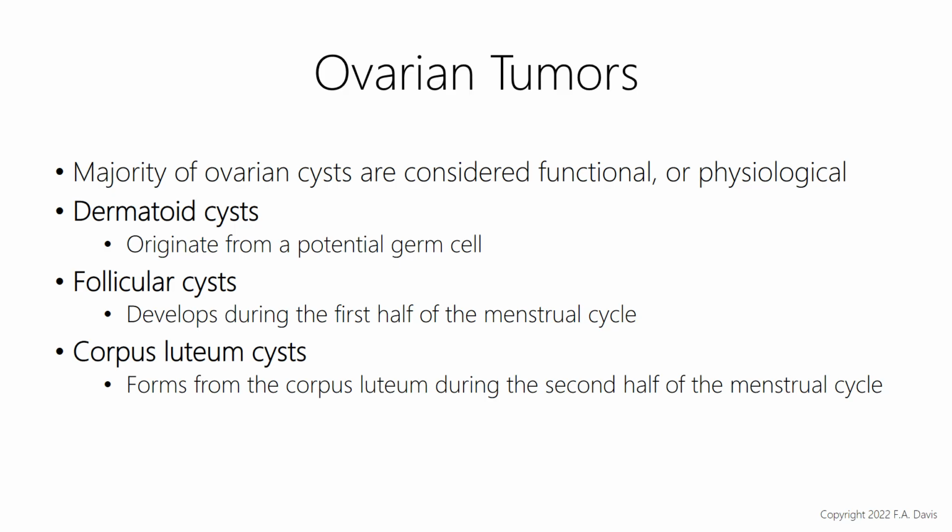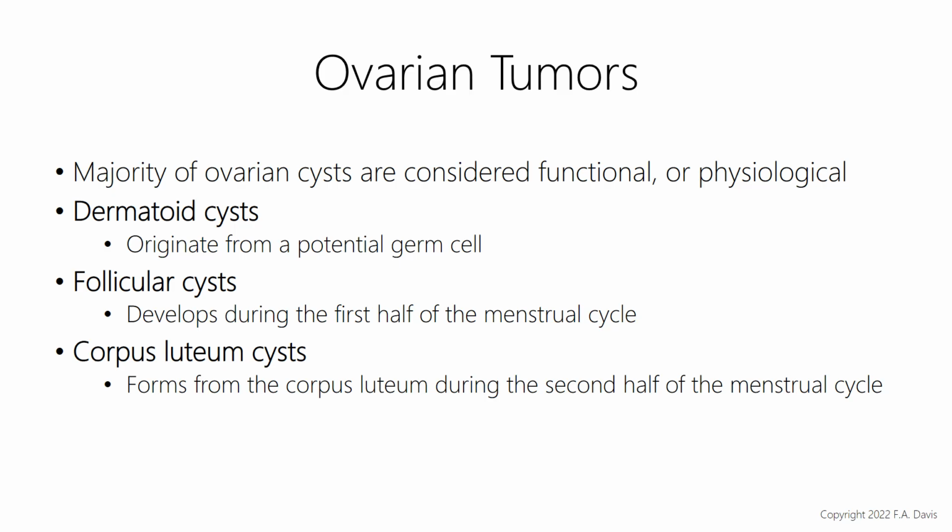Ovarian tumors. Most ovarian cysts will disappear without treatment. They occur most often during the childbearing years, so those that are of childbearing age. And so the different types of cysts would be dermoid, follicular, and corpus luteum. So dermoid cysts originate from a potential germ cell.